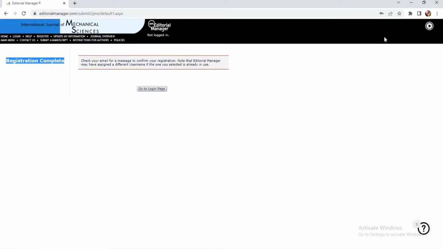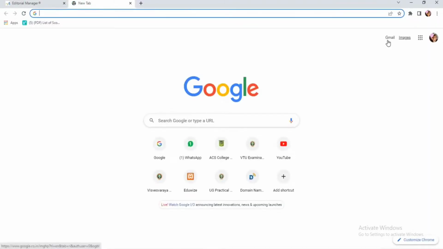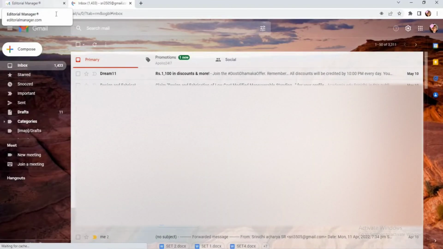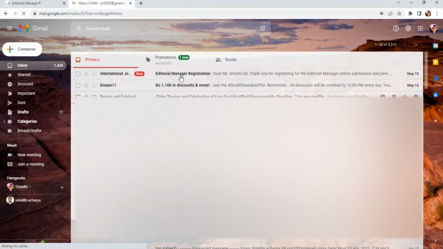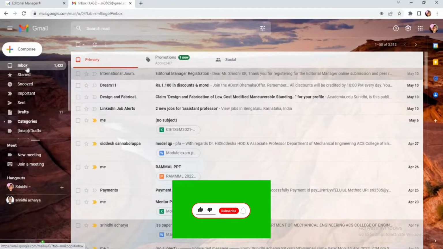So now you can just log into your email ID. You would have received one confirmation email from International Journal of Mechanical Sciences. Yes. Now here you can see editorial manager registration is completed. Thank you for registering for editorial manager online submission and peer review tracking system for International Journal of Mechanical Sciences. So this is the confirmation email we have received.